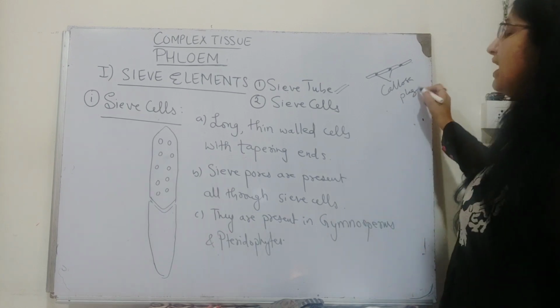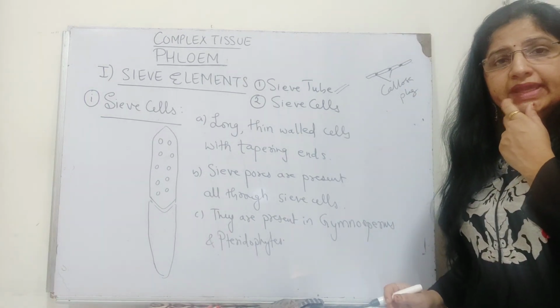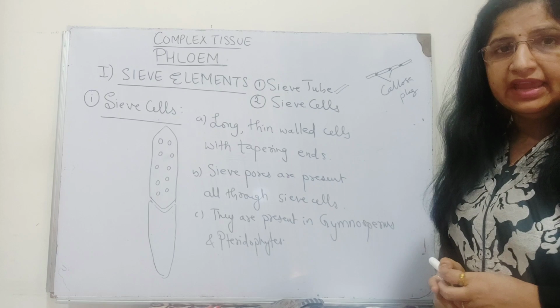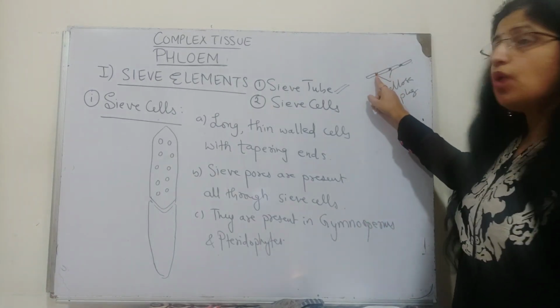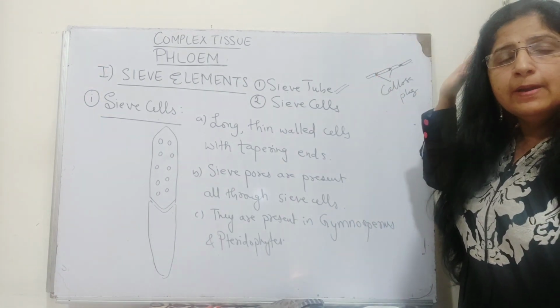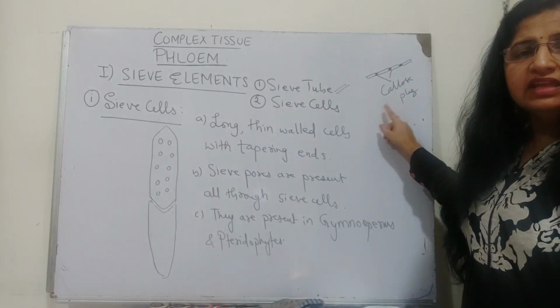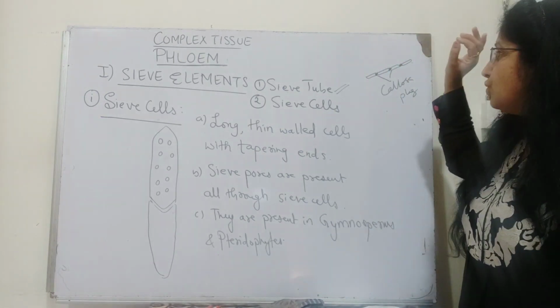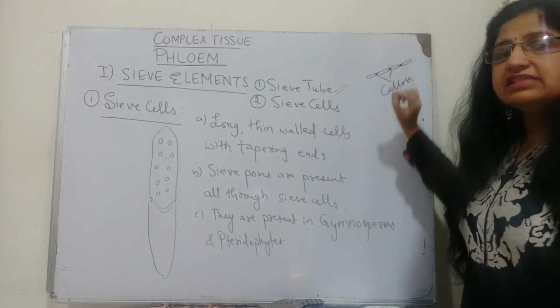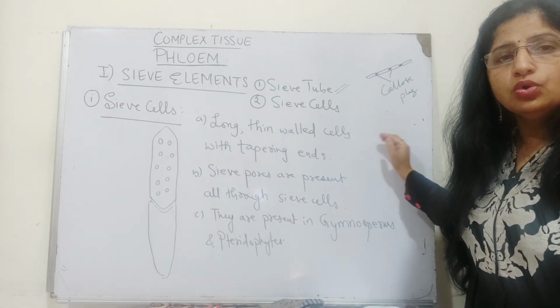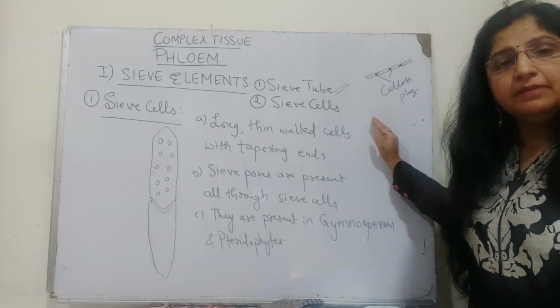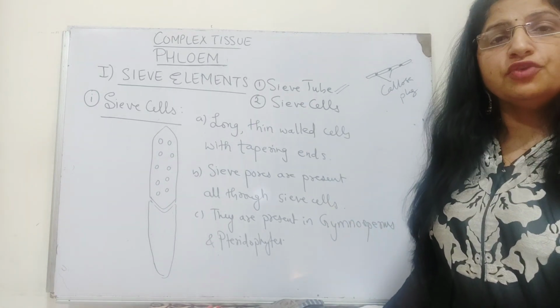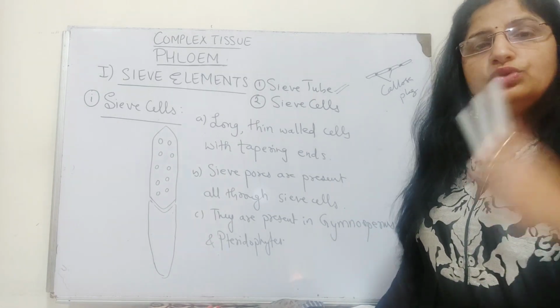Again, I repeat, in some old growing seasons, throughout the sieve pores there is plugging by callose. This callose plug blocks the sieve pores, and once the sieve pores are blocked, there won't be conduction of any food material through the plant body.